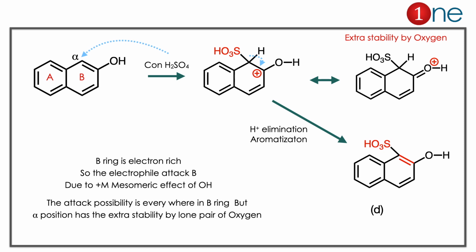Here the concept you have to learn is, in the naphthalene system, if you have any electron donating group or plus M group, the reaction always occurs at the alpha position. Then the second thing is, the nucleophile always attacks the electron rich ring, and it should be further stabilized by some effect. Here it is the plus M effect.